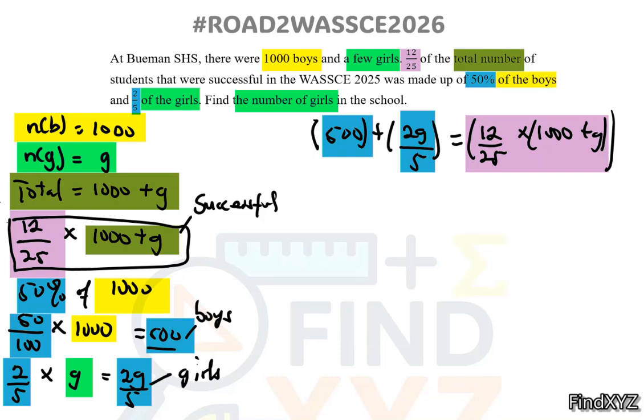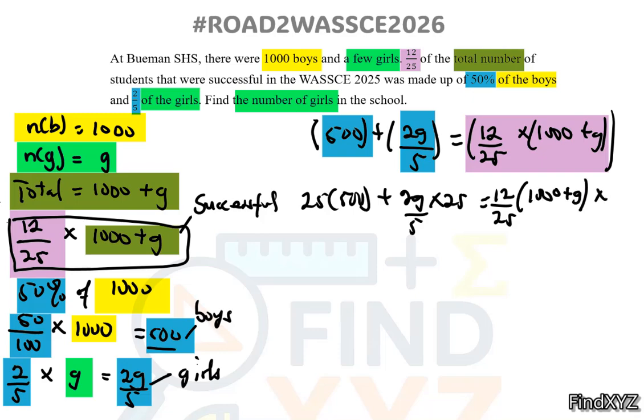Since we have a fraction, let's eliminate the fraction by multiplying through by the LCM. And what is the LCM of 5 and 25? And that is 25. So we are going to multiply each term by 25. So we are going to have 25 multiplying 500 plus 2g over 5, also multiplying 25, is equal to 12 out of 25 multiplying 1,000 plus g. This also multiply by 25. Then 5 divides 25. How many times? That is 5. 25 divides 25. That will leave us with 1.